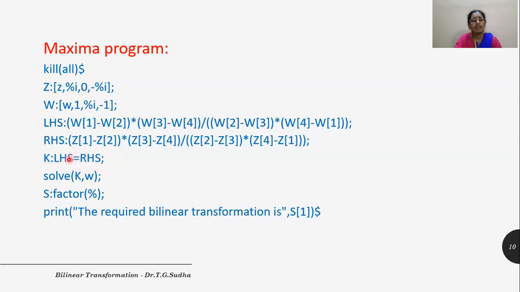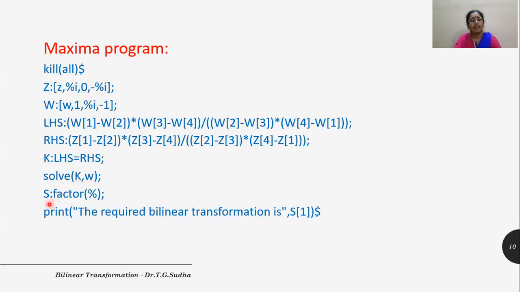So here we need to solve this expression LHS is equal to RHS for the variable W. So let us give this solve command here, solve K comma W. So this is a function which returns the solution of K in terms of W. That is, W is solved from the expression K.